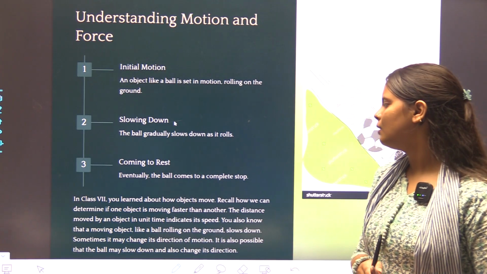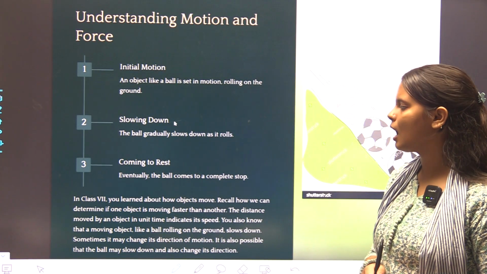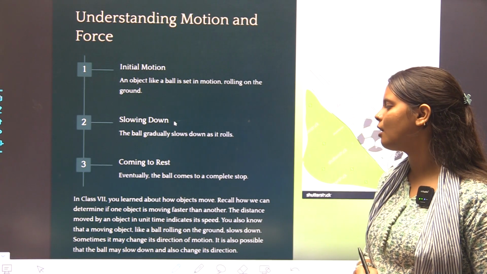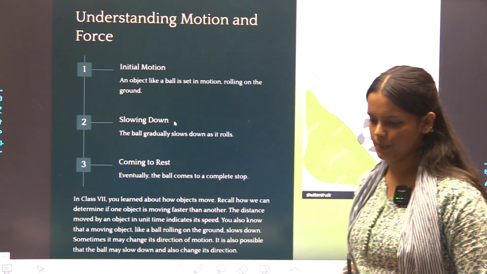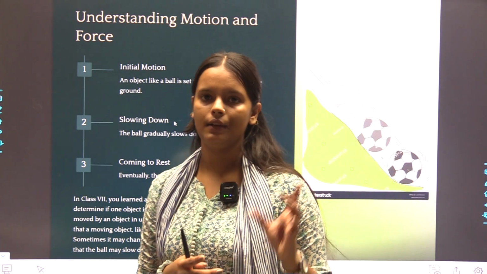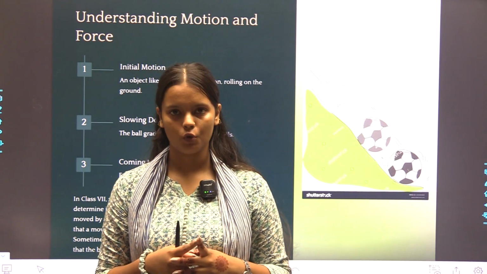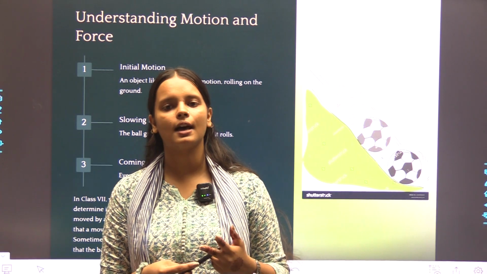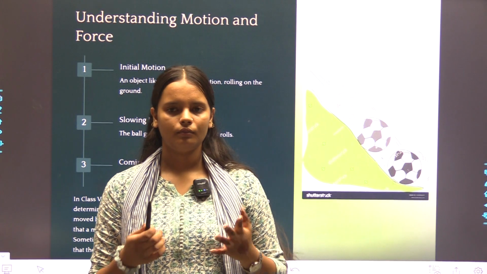In class 7th, you learned about how objects move. Recall how we determined if one object is moving faster than another. The distance moved by an object in unit time indicates its speed. Now, in class 7th, when you studied the basic chapter on motion, you studied terms like speed, velocity, distance, time and displacement.